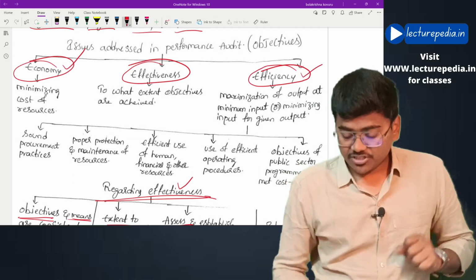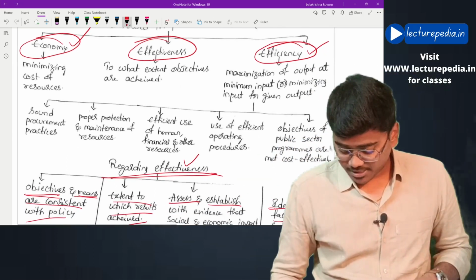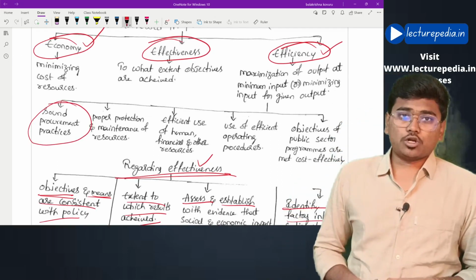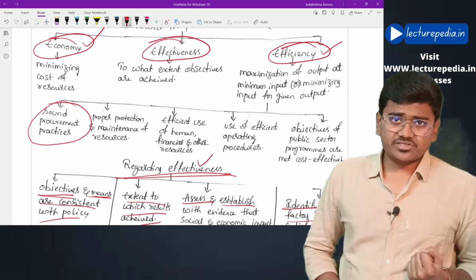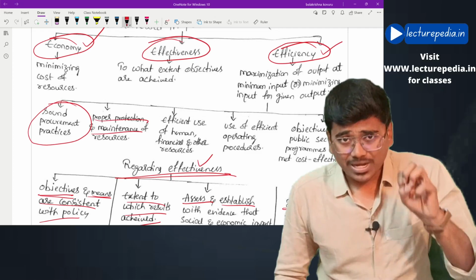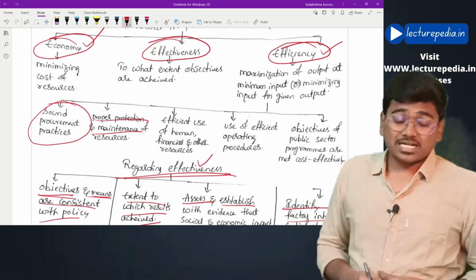That is efficiency. Now, in order to verify this efficiency, the auditor will check whether there are sound procurement practices or not. Procurement means purchase practices. And he will also see whether those procured items have been properly protected and stored within the organization or not.